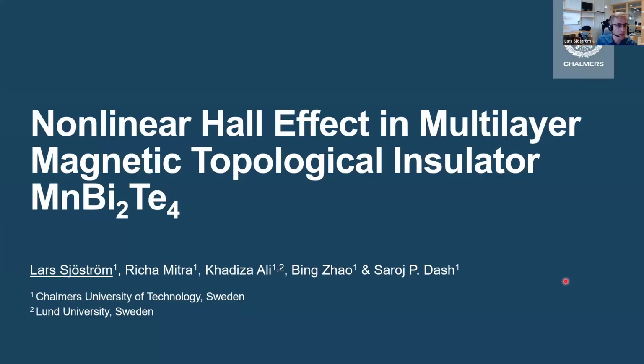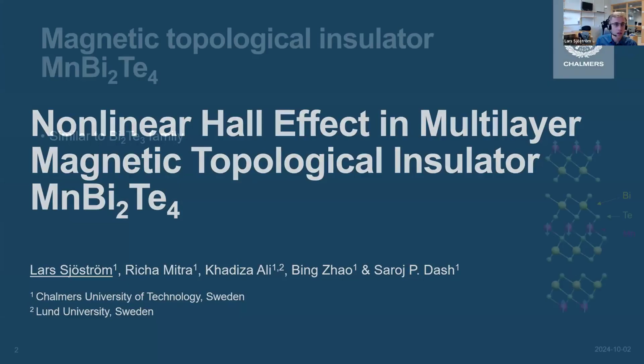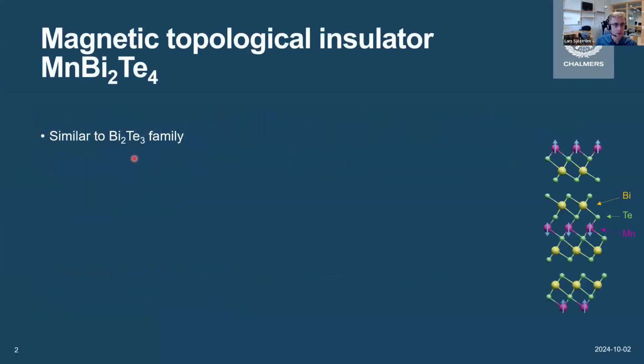I will talk today about nonlinear Hall effect in multilayer magnetic topological insulator manganese bismuth telluride, or MnBi2Te4 for short. This material is quite similar to the bismuth telluride family of topological insulators, but with an additional manganese and tellurium layer in the septuple layers that we get here.